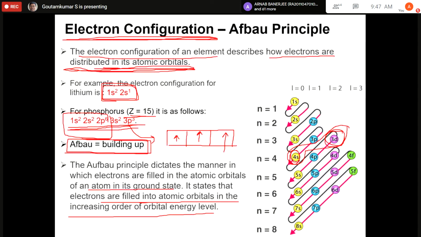This one you have to remember. Similarly, 4d gets filled in after 5s. 5s gets filled in before 4d. So you have to remember this when you write the electronic configuration.